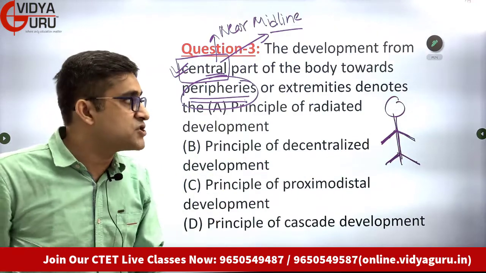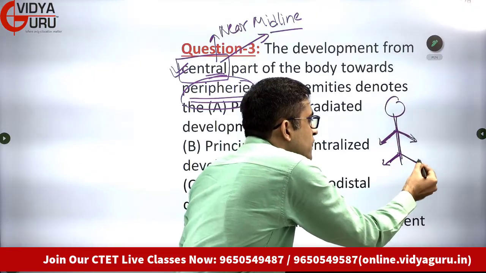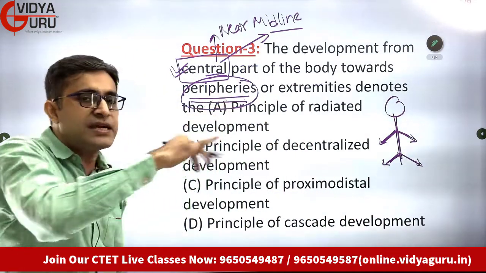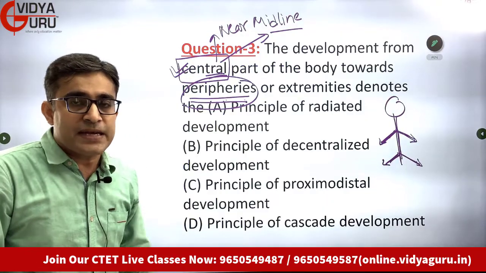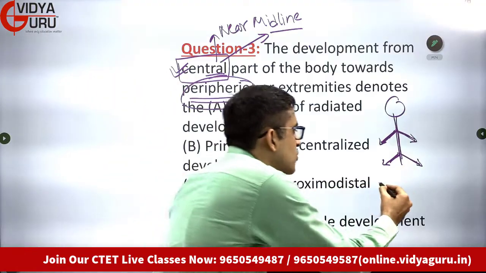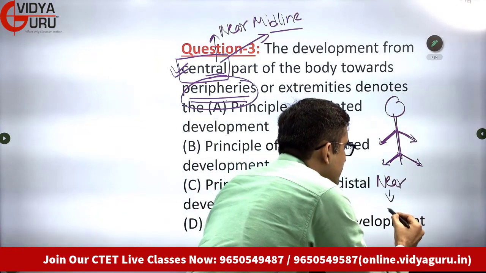So what is the direction? From the midline to these distant extremities. In this direction, development will be shaping. Development will be moving. Sure? So what is it? You can call it from near to far. Very simple. From near to far.